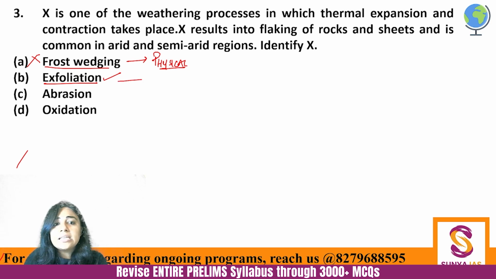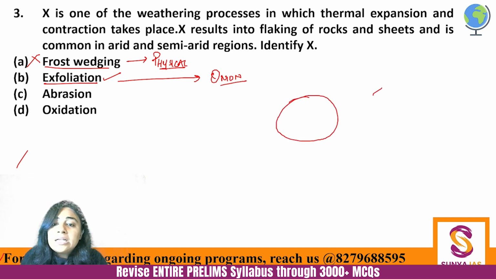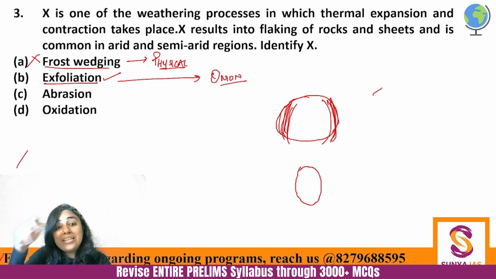Exfoliation. Have you seen how an onion is formed? Onion has various layers which are exfoliated. Similar to that, the exfoliation process happens because there is thermal expansion and contraction, and that is why flakes of rock come off. If this is a rock, small flakes will keep on weathering from every side, and ultimately this will be a polished surface that will become a pebble or a very big polished rock.